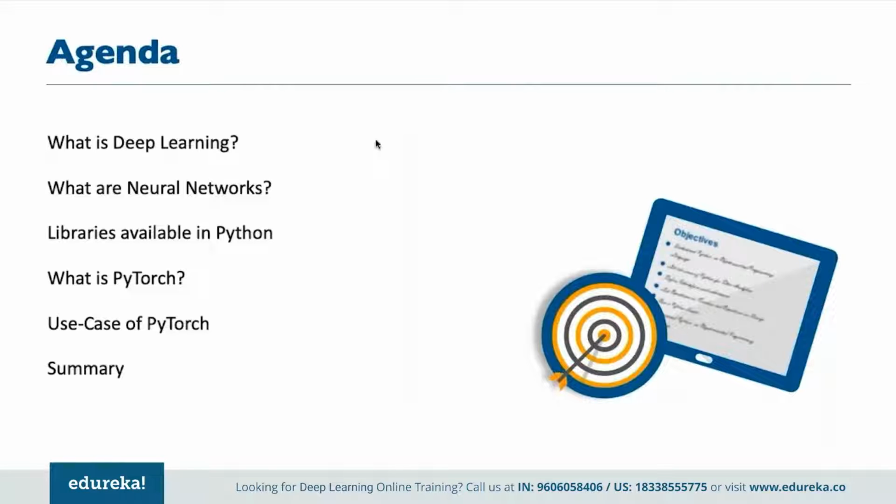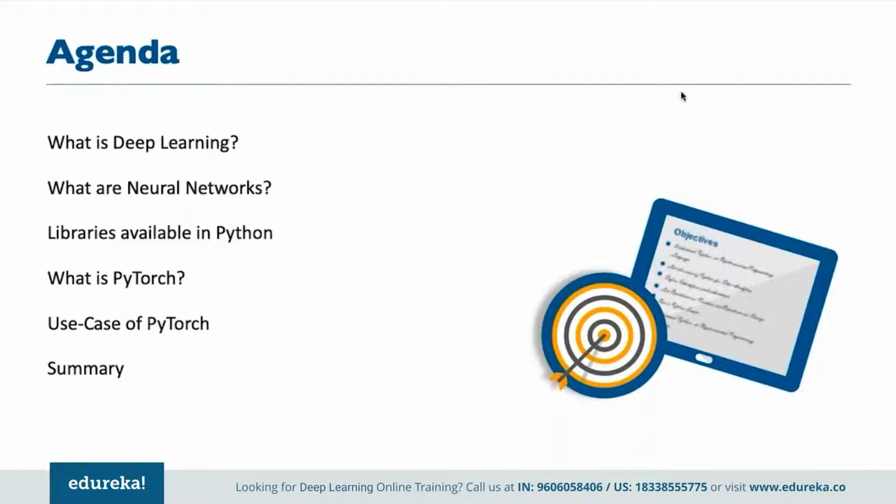Now, the main agenda for today's session is we'll be discussing deep learning. What exactly are neural networks? What are the different libraries available in Python? What exactly is PyTorch? What are different use cases of PyTorch? And then we'll be having a quick summary on whatever we have discussed so far, right? So that's in a nutshell what we'll be covering today, guys. So now let's get started.